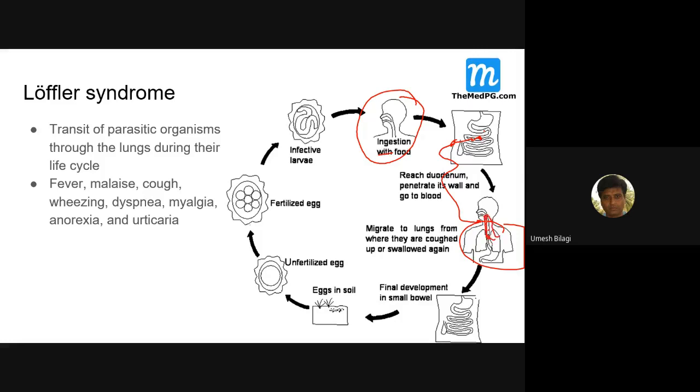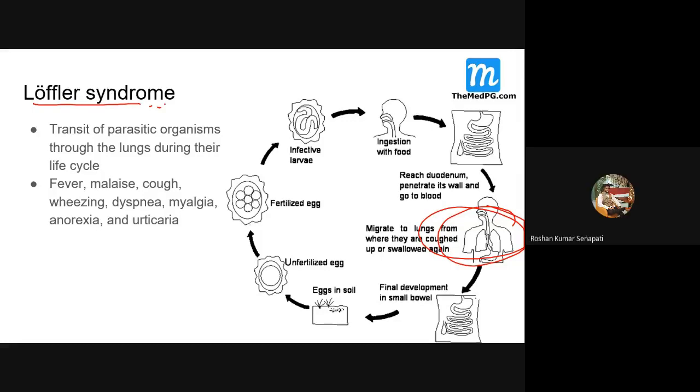They climb up and are swallowed into the stomach, then to the intestine, and then out in the feces. They are put into the external world, and the life cycle continues. So during this lung phase, Loeffler syndrome can occur.